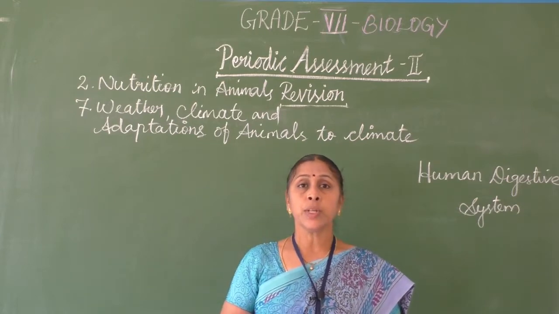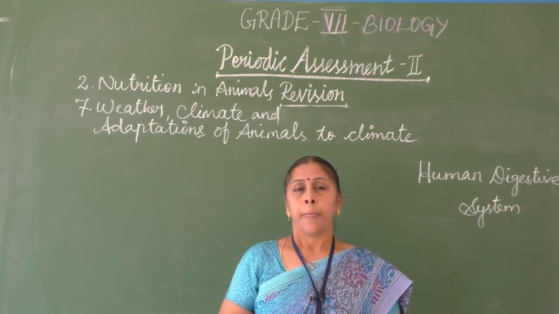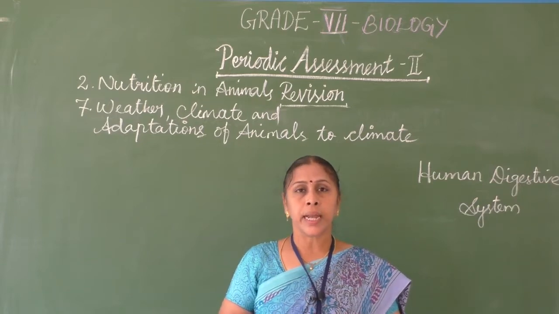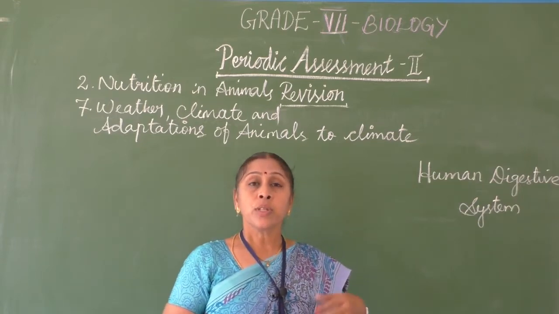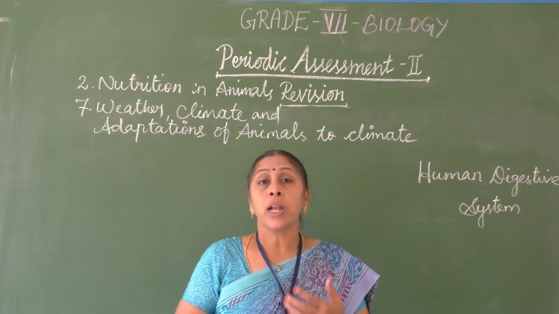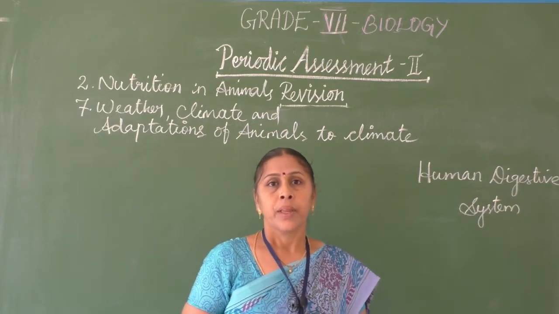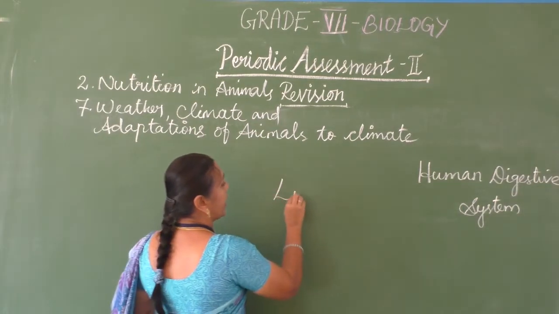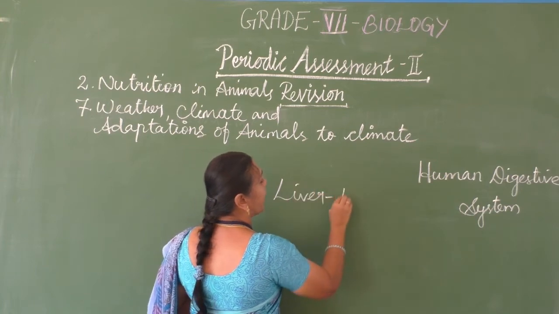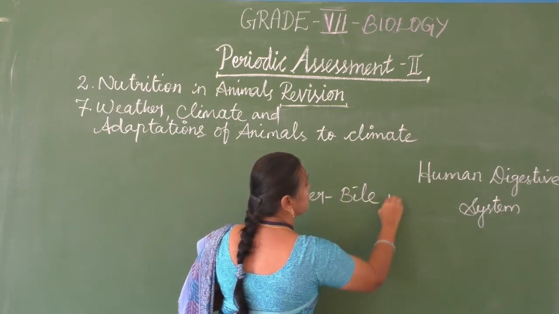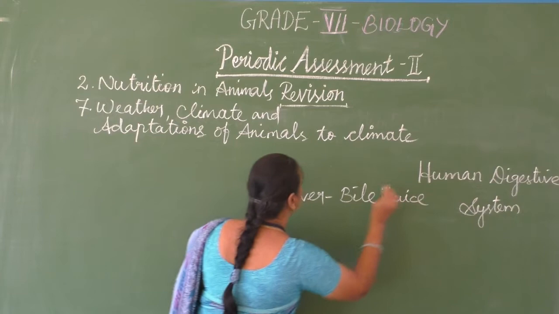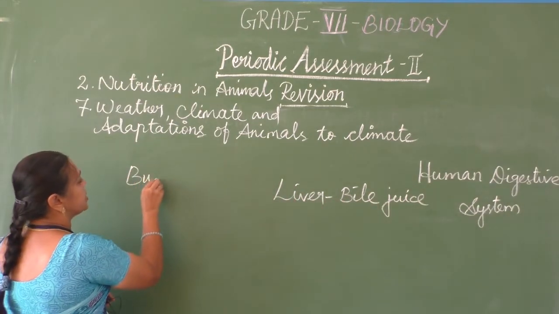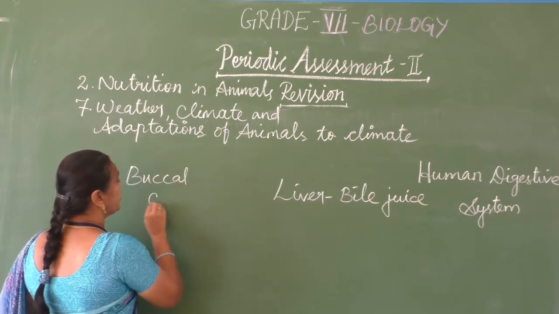Then it enters into the small intestine. And that small intestine is associated with liver, the largest gland. Liver is the largest gland and it secretes bile juice.